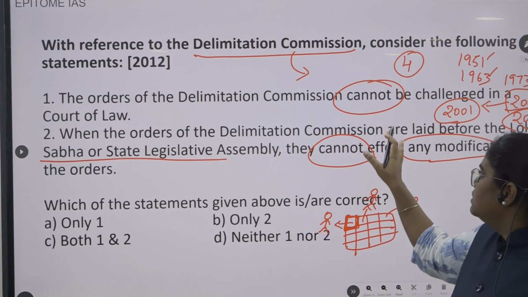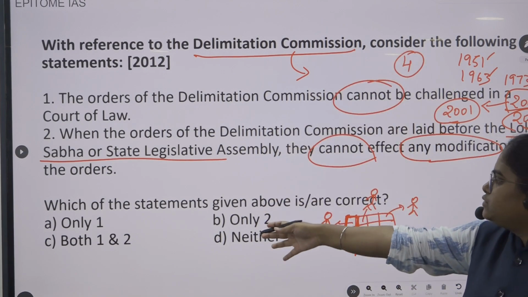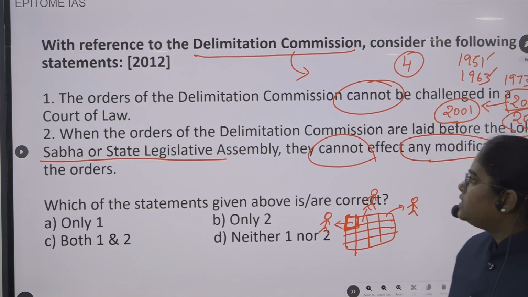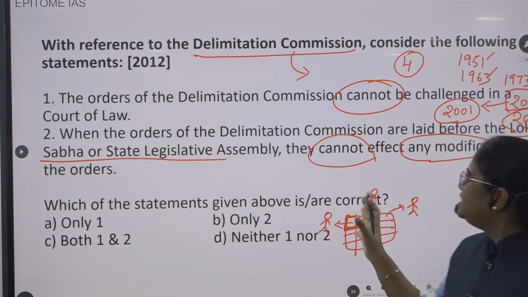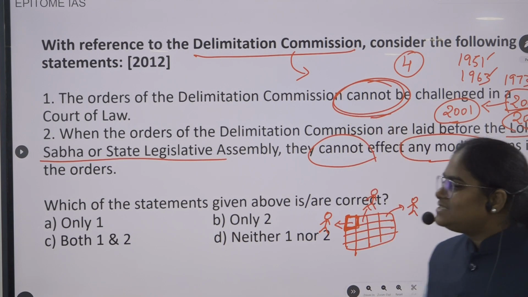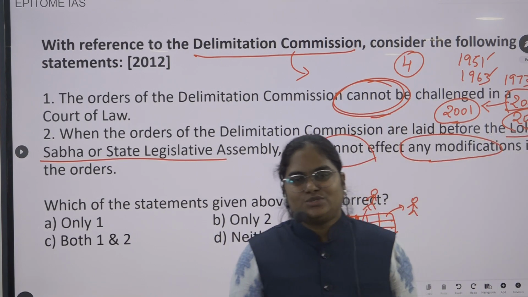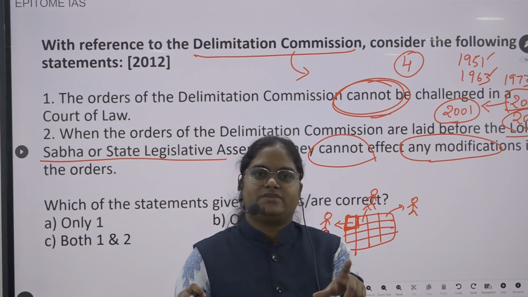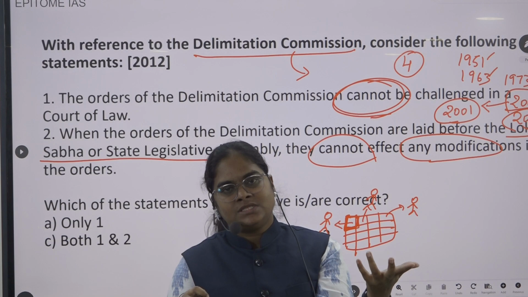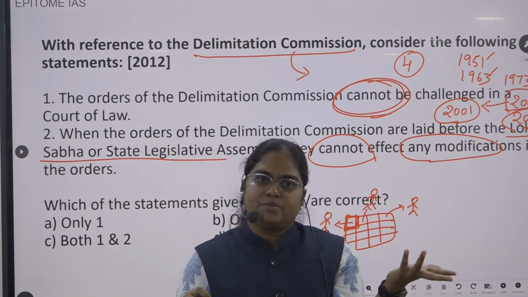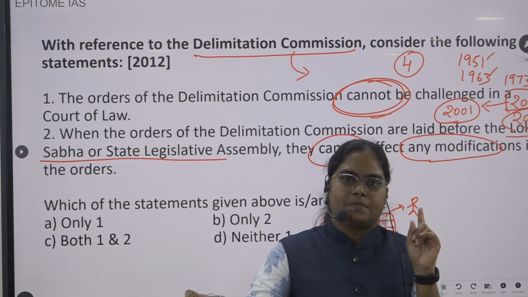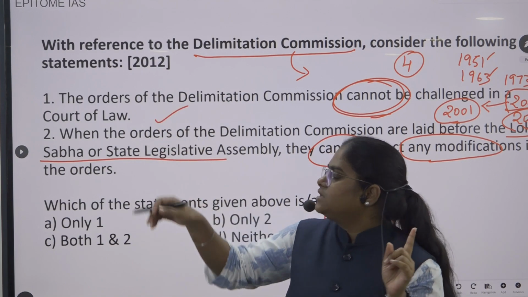Now let us go back to this question. We have talked a lot about the delimitation commission. The first statement says that the orders of the delimitation commission cannot be challenged in any court of law. Is that true? That is true actually. Whatever order the delimitation commission comes up with, any court of law, Supreme Court, High Court, cannot question those orders. So this statement is a correct statement.